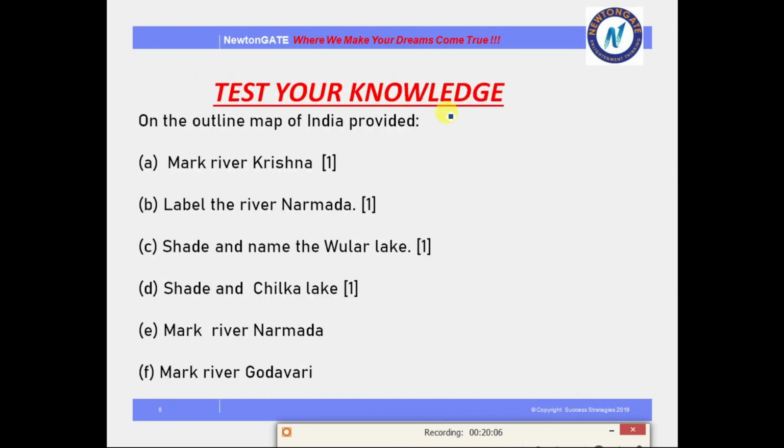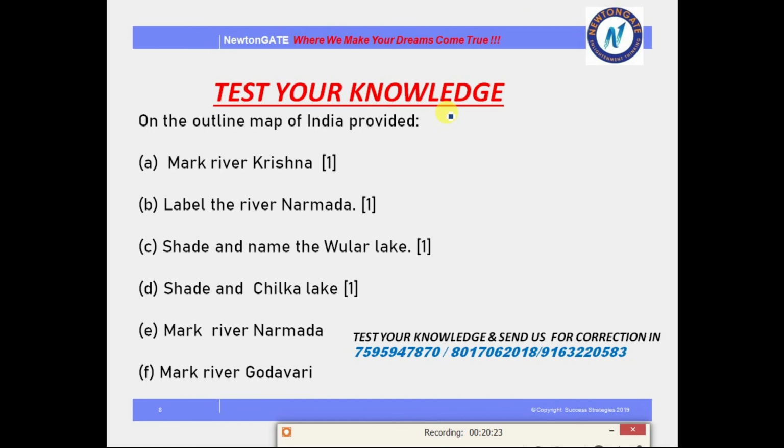Now this exercise I have provided you all to test your knowledge. So on an outline map of India, please do all this assignment, and for any query you can contact us on this given number and send us this assignment for correction also.